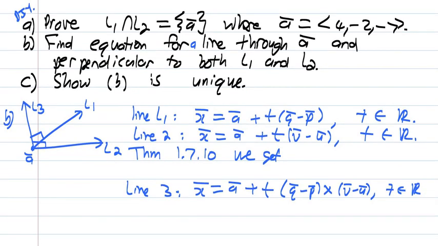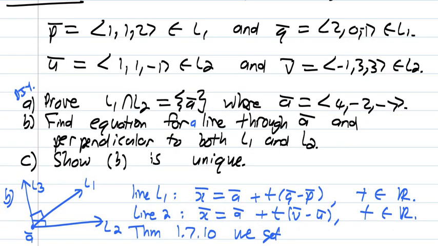Now we've got to do the calculation. So q minus p: you subtract vector p from vector q. So q minus p is 2 minus 1, 0 minus 1, minus 1 minus 2.